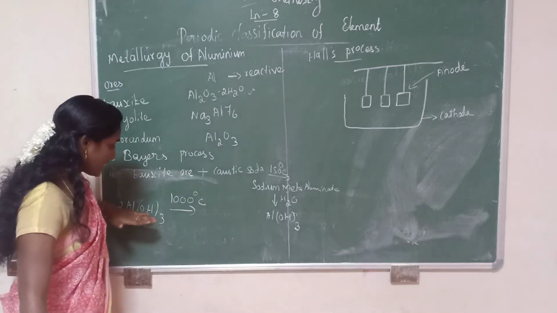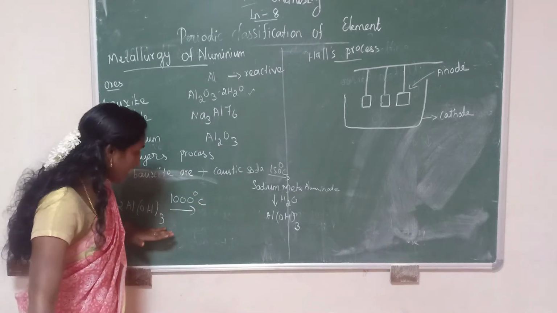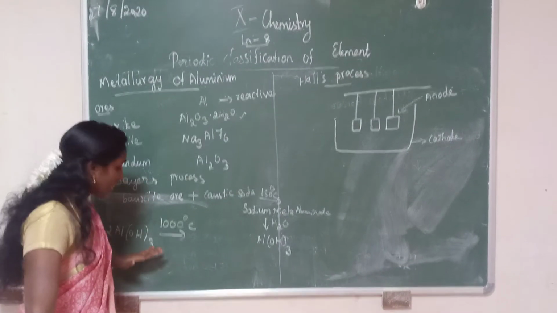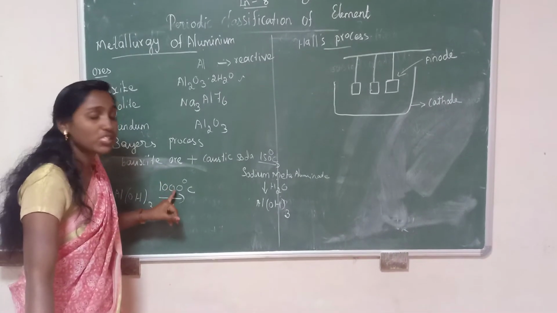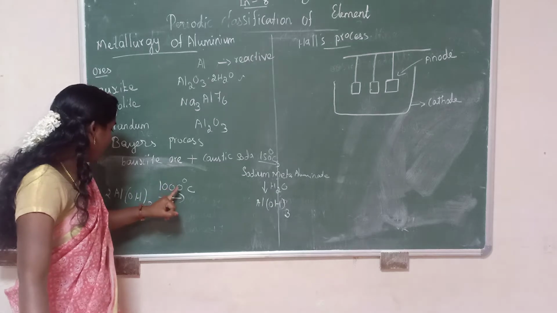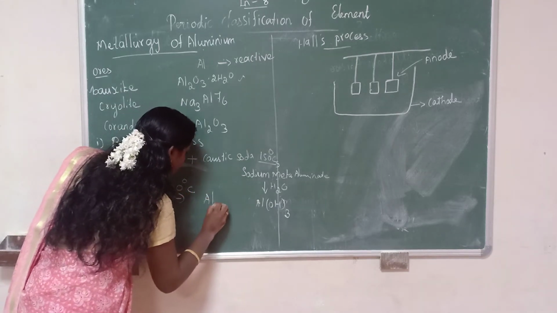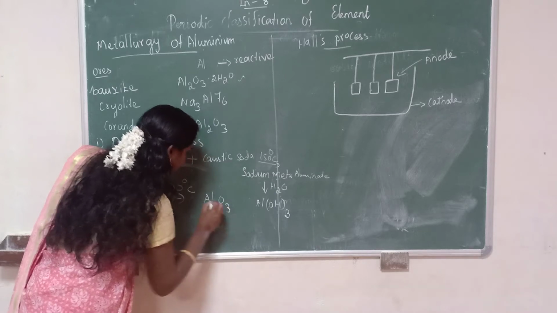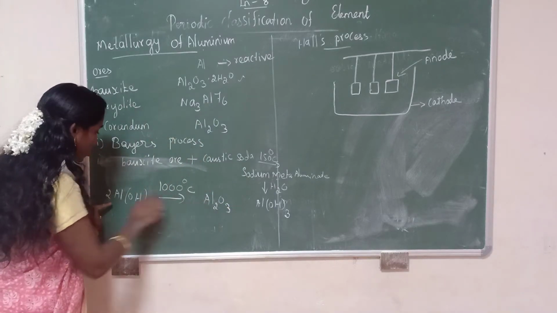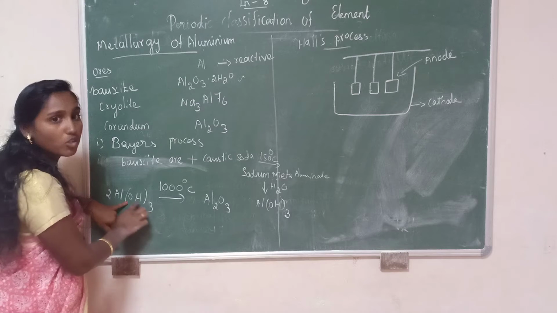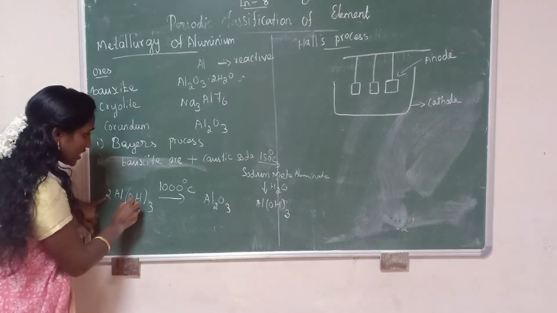Okay, take this aluminium hydroxide precipitate, wash it, filter it and dry it at 1000 degrees Celsius. You will get alumina. Okay, alumina formula Al2O3. Okay, Al2, aluminium 2, Al2O3. Then this oxygen. Okay, have you understood this equation?